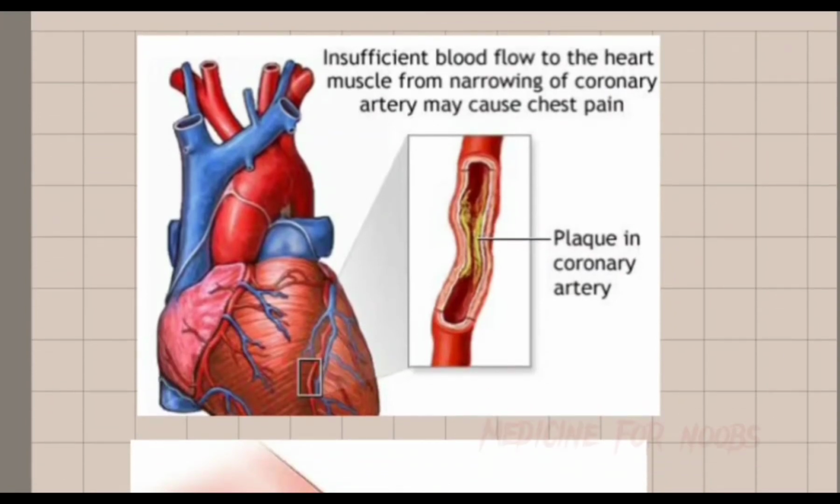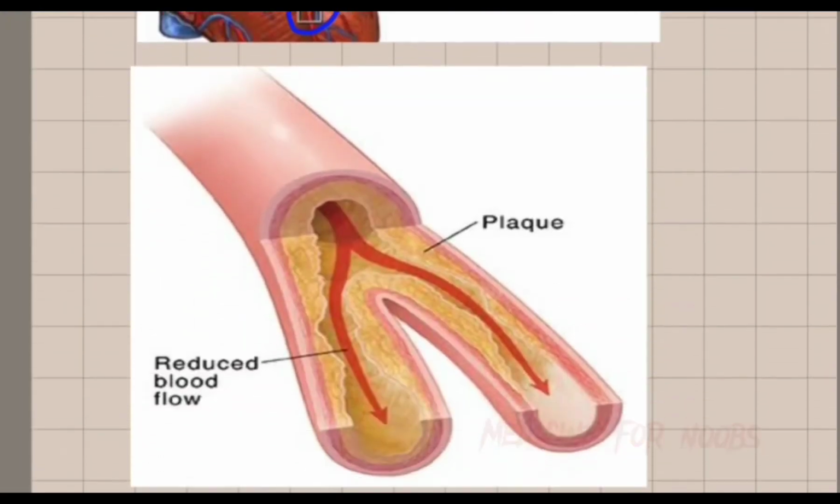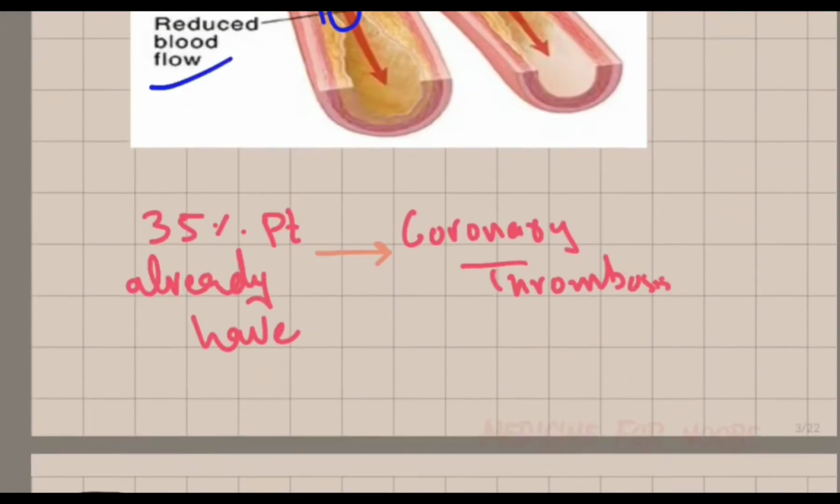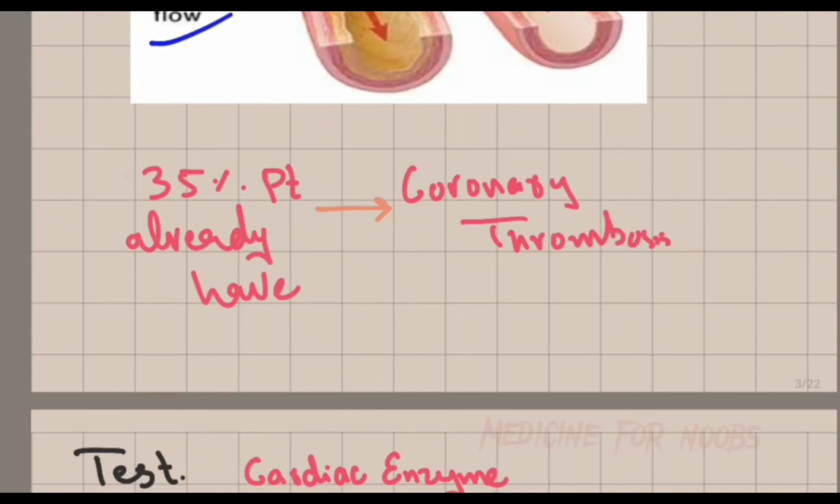So in this picture you can see that there is a plaque in the coronary artery which is causing narrowing of the artery, and so the blood flow is reduced. Here you can see the plaque in yellow, and this is the original space, and now this is the narrow space, so reduced blood flow. It's seen that 35% of the patients who come with a complaint of angina already have coronary thrombus, which is exaggerating the process of chest pain.